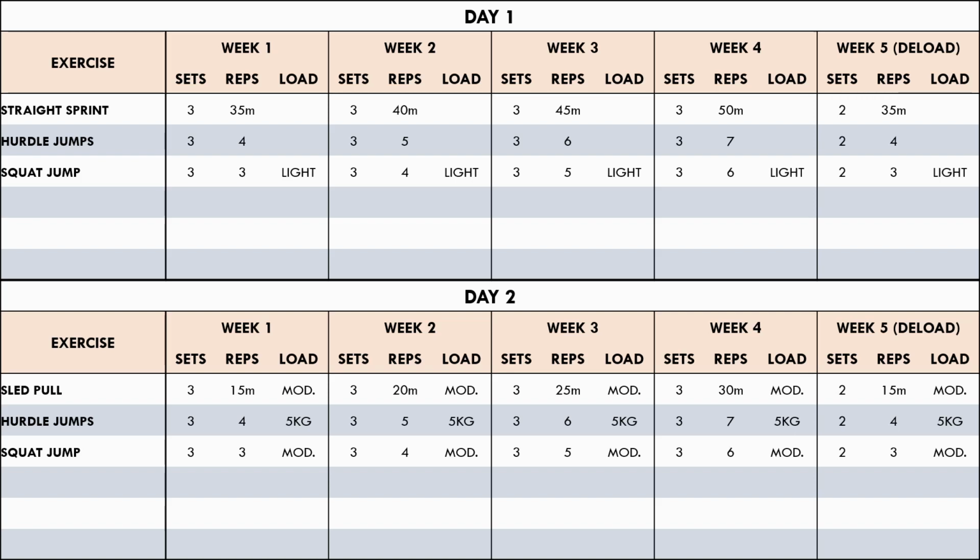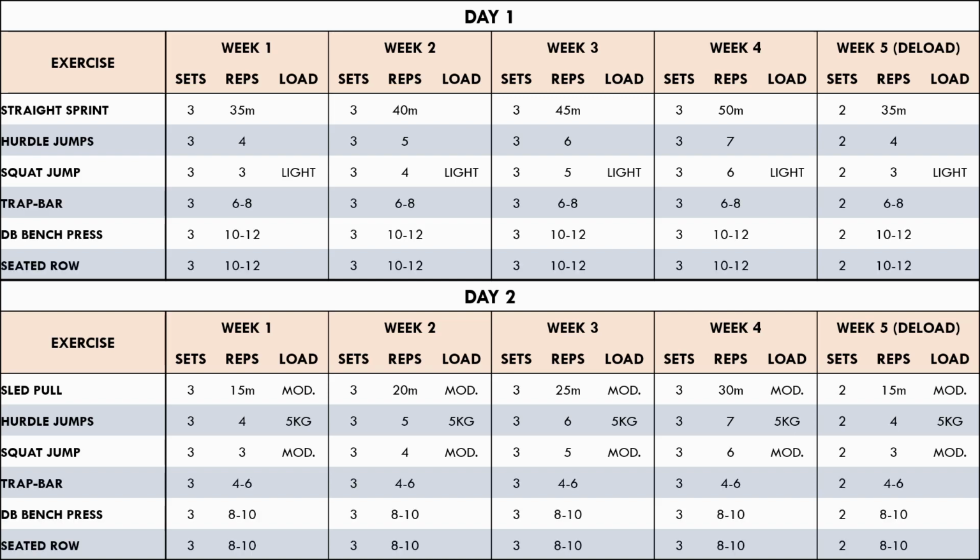Day 1 uses a light load, while day 2 uses a moderate load. This will increase jump velocity and will likely have higher transfer to jump and sprint performance. And the strength exercises have remained the same, although the rep ranges have decreased, meaning that heavier loads can be used. This will allow higher forces to be produced and will have greater effects on physical performance.